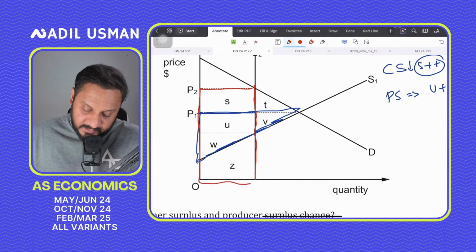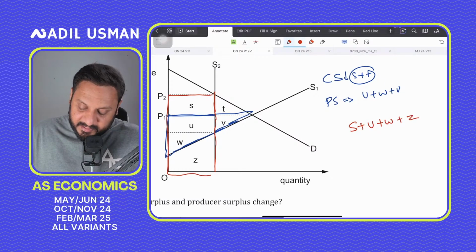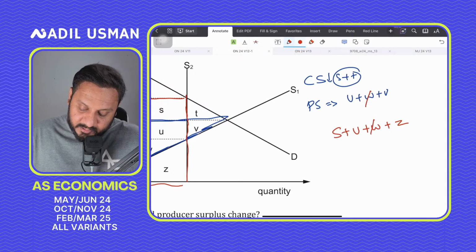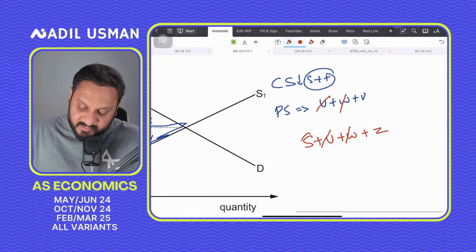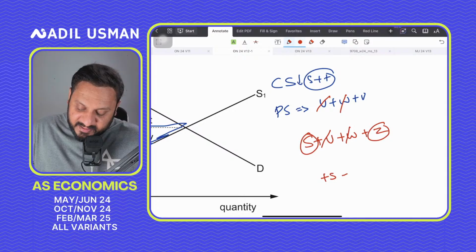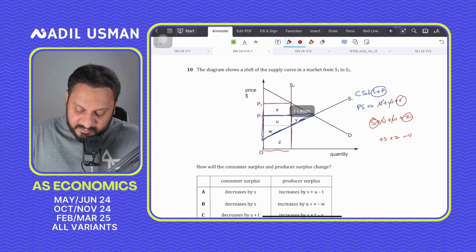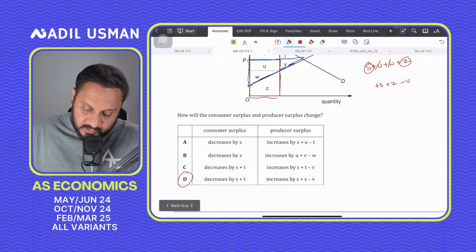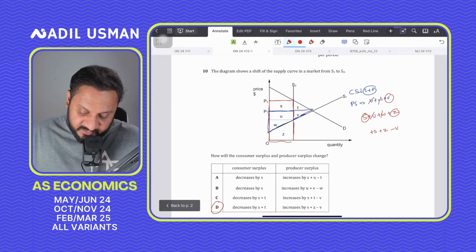So the new producer surplus is actually S plus U plus W plus Z, right? And so you have W previously as well. You have U previously as well. So you have gained S and you have gained Z, but you have lost V, right? So V is no more there. So the producer surplus is actually S plus Z minus V. So D for David is the correct answer, right? S plus Z minus V. Okay? Question number 10 is D for David.